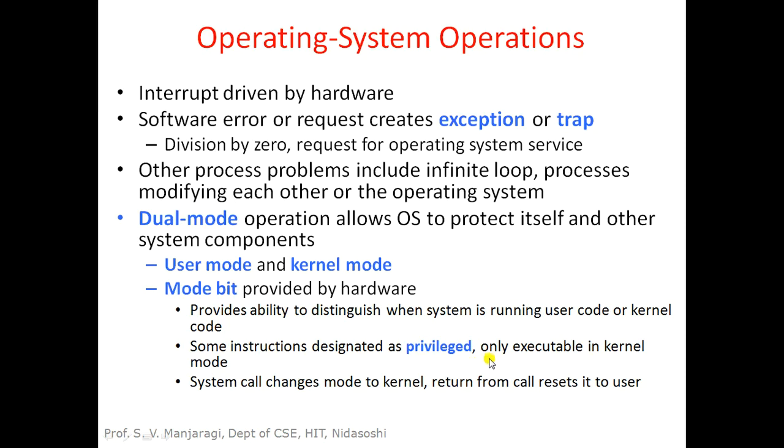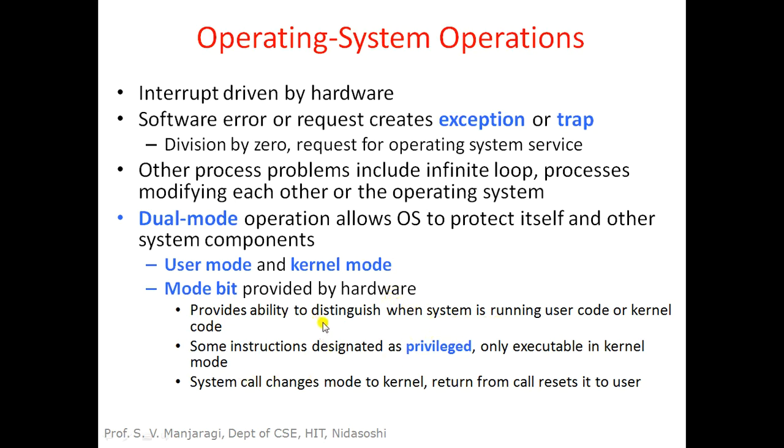The system call will be executed in the kernel mode, interacting with the hardware, and whatever result we get from the interaction of the kernel with the hardware will be given to the user program. Then we return back from kernel mode to user mode, and we resume the execution of the user process.